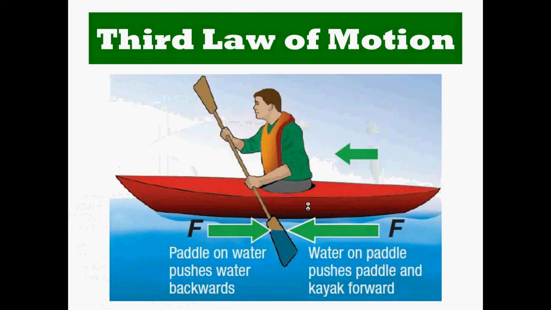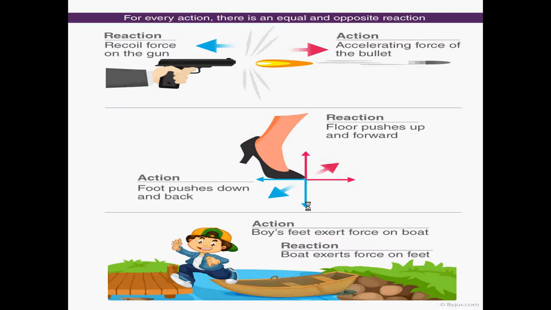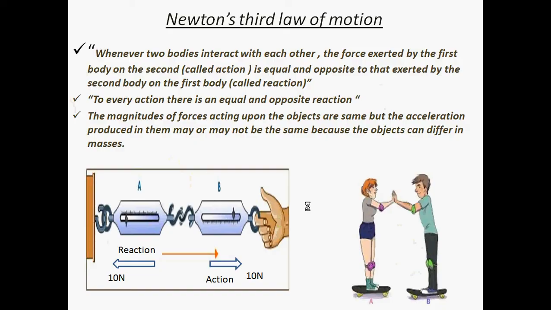So these are various examples in which we are going to learn about Newton's law of motion in a much more elaborate and detailed manner. So students, whenever two bodies interact with each other, the force exerted by the first body on the second is called action. So let us first understand this line.